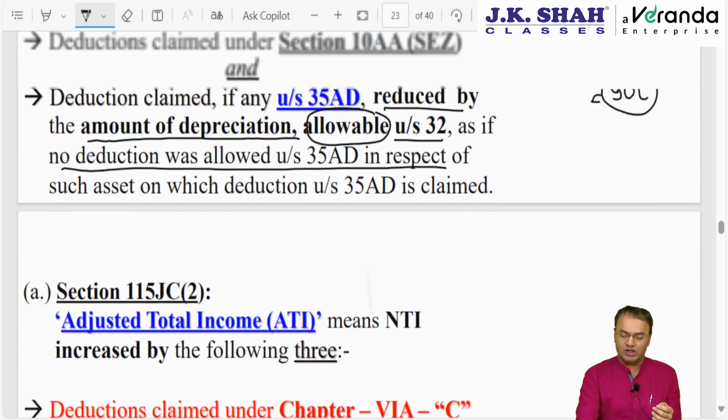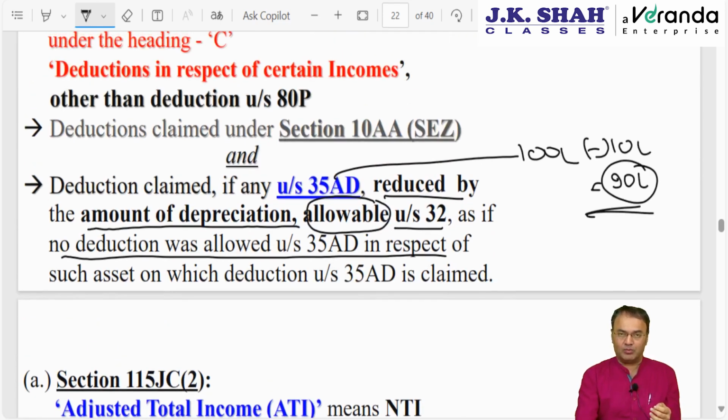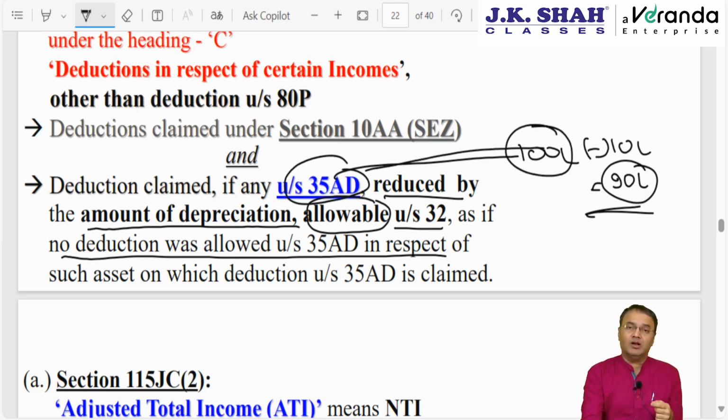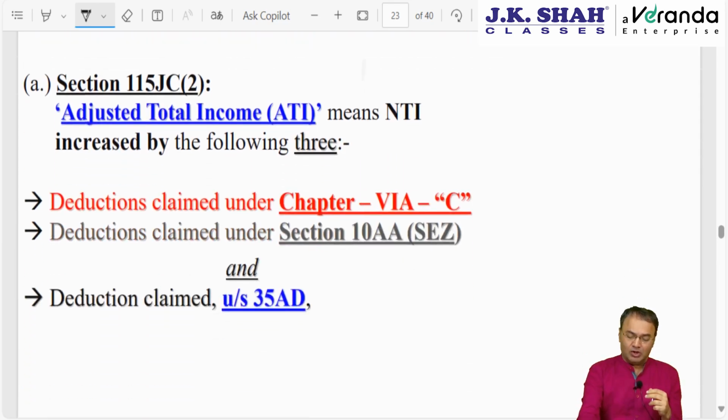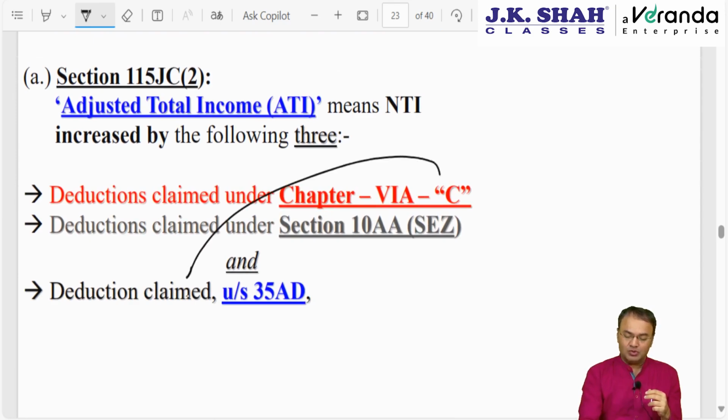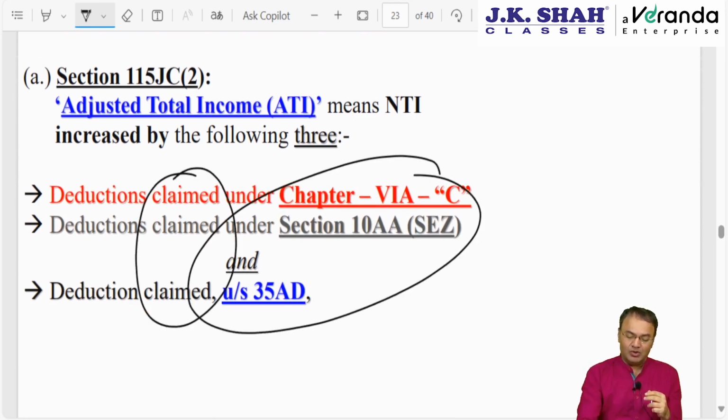This is an important point, keep it in your mind, the institute's favorite point, because here the institute can play a game, the institute can purposely give you some asset. What I have seen in students is that they add back 100 because 100 is claimed, but they forget to reduce depreciation. So please apply your mind and add back only 90, keep it in your mind. So these three items are to be added back provided they have been claimed.